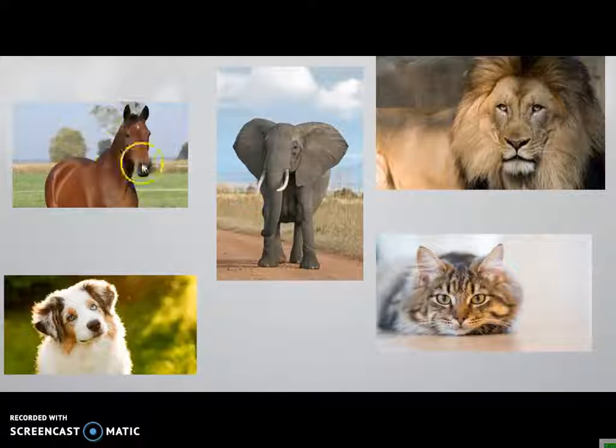First, we have a horse. Some of you said you like the horse. A horse is a noun, okay? Because it's an animal. Elephant is a noun. It's labeling the kind of animal. Lion is a noun. A cat is a noun. A dog is a noun, just like when we said persons, the man, the woman, the dad, mom, baby, a boy, a girl, nouns, and animals too are nouns. All right, let's continue.